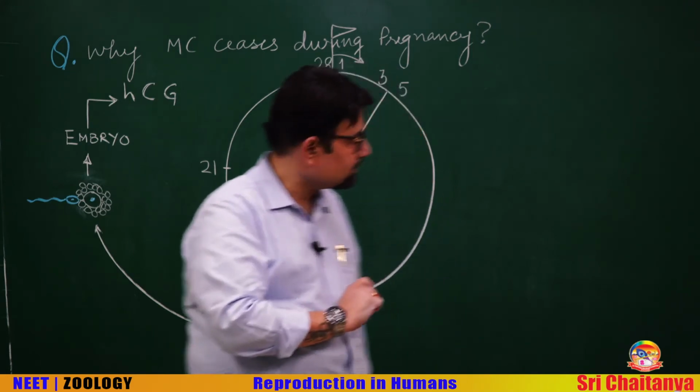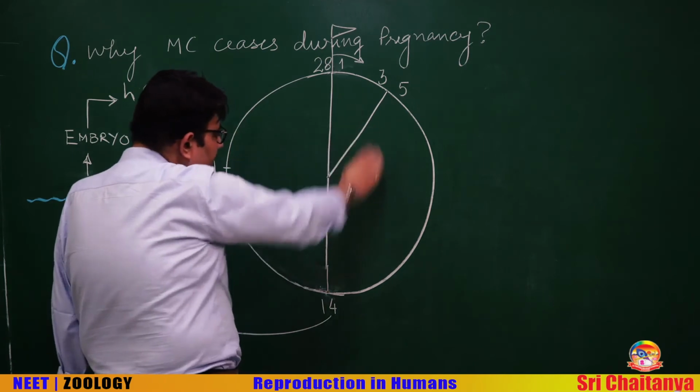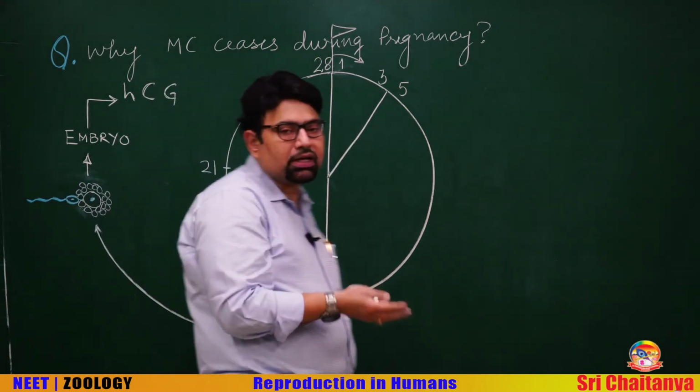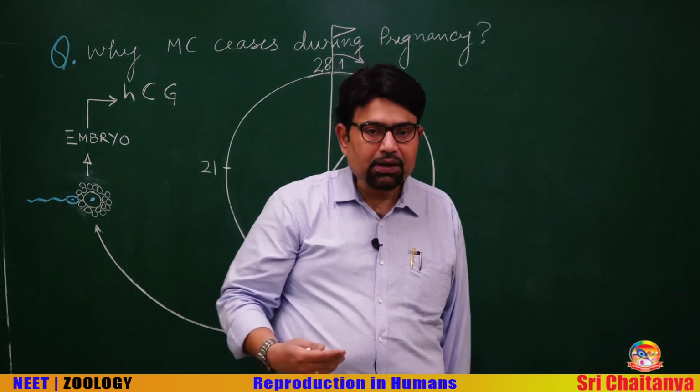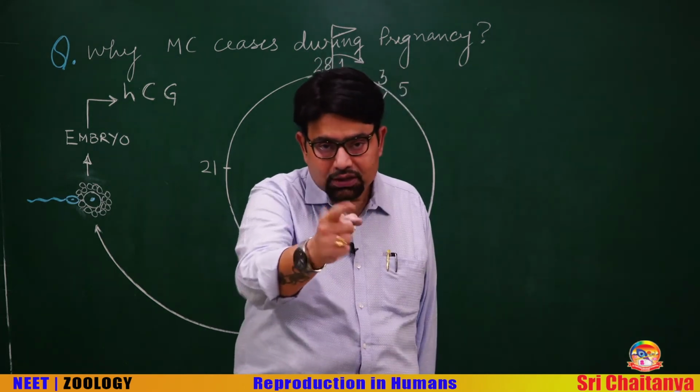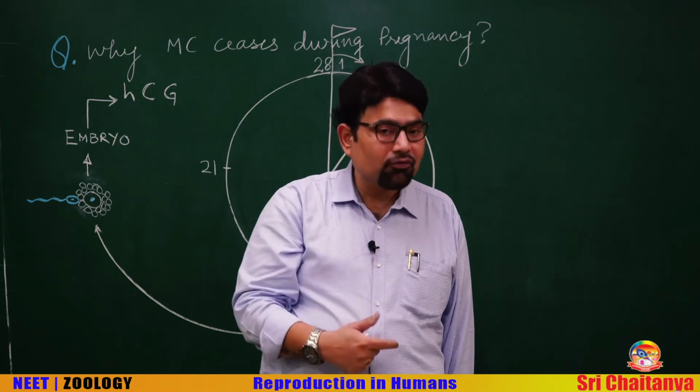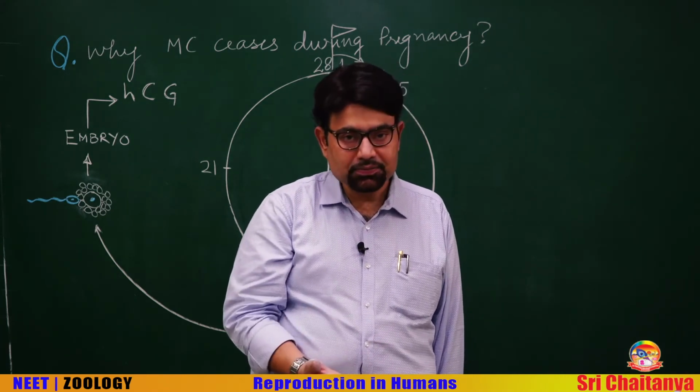Try to understand. Every month the hormone levels and the physiology of a woman prepare the body of a woman to become pregnant.